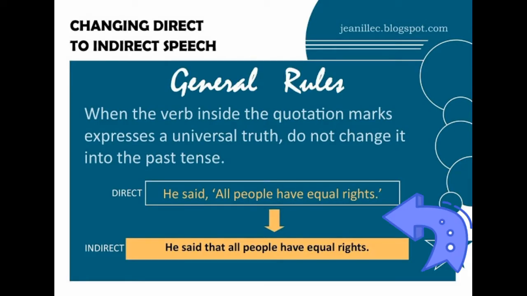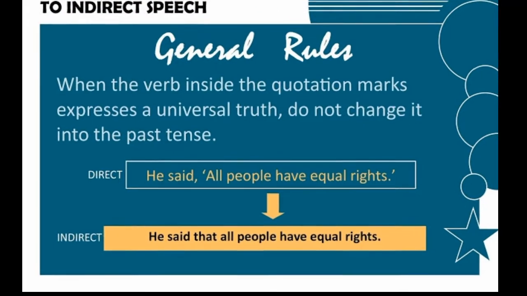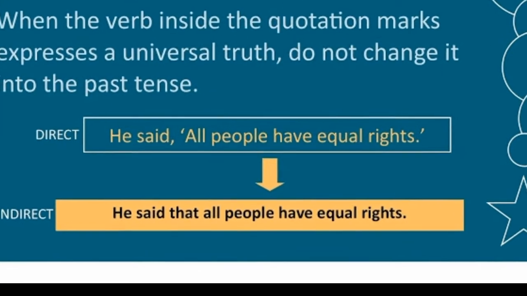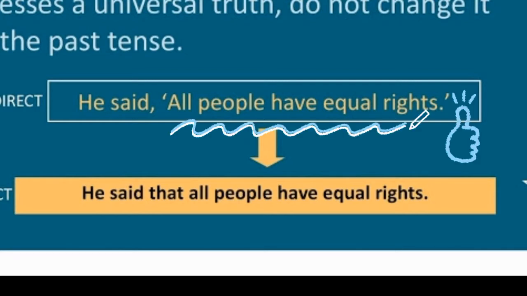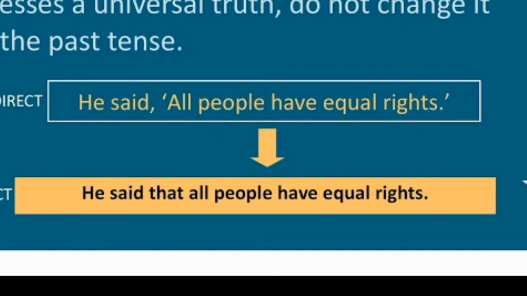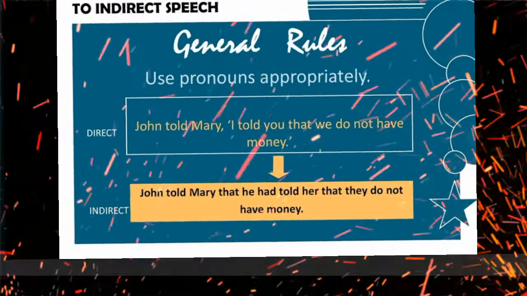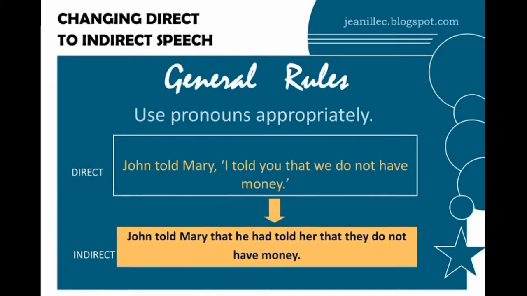This means that not everything in the reported speech has to be changed when you want to use the indirect speech. There is no need to change the statement, "all people have equal rights," because that is a universal truth. That is something everyone knows and should be known. It would sound unnatural if you insist on changing it, like "he said that all people had equal rights." You cannot change that because even when the speaker said that in the past, that idea is still true even after she said it.